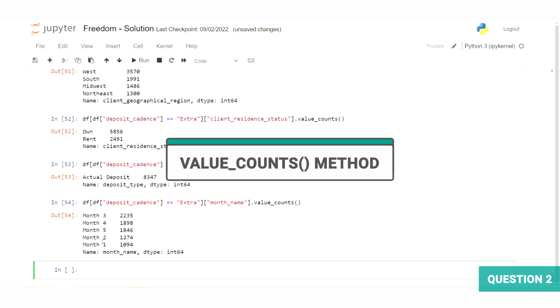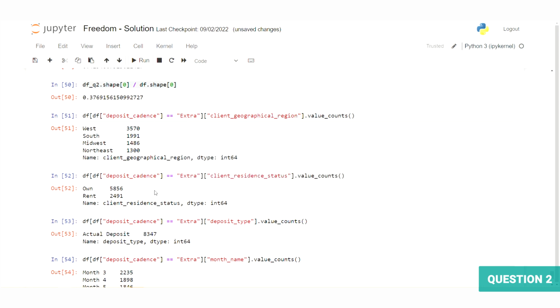So, using the value_counts method we used in our initial exploration on some potential columns of interest, I note that most of the extra deposits are made from the West region. However, this isn't particularly noteworthy because this is expected and matches the other deposit types, so no particular trend there. Clients who own their residence are roughly 2.33 times as likely to make extra deposits than clients who rent their residence, and the majority of deposits are observed in month 3 when the campaign was running. Post-campaign numbers for extra deposits are still elevated though. They are 33% higher than pre-campaign.